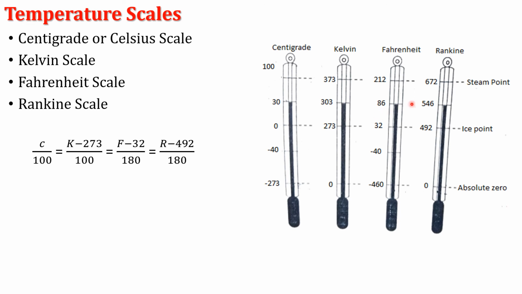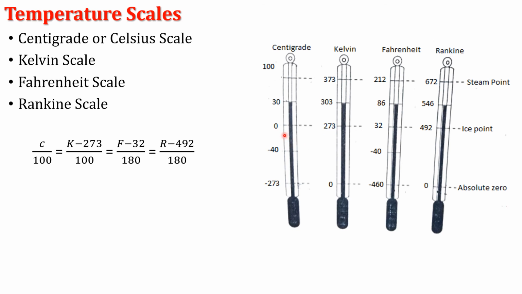Similarly, for the Rankine scale at 30 degrees Celsius, put the value 30 by 100 equals (R minus 492) divided by 180. Separate the R term and find the temperature. That temperature is 546.